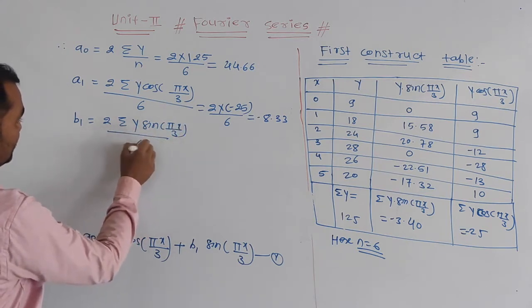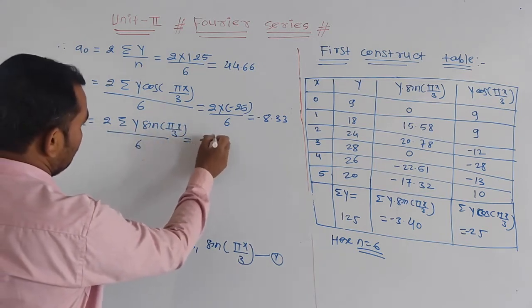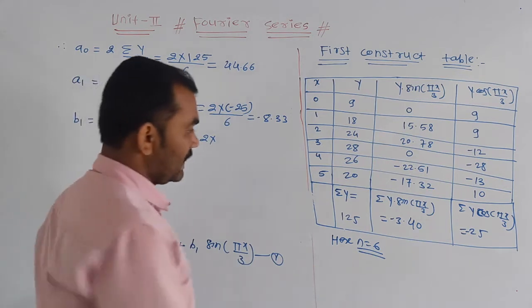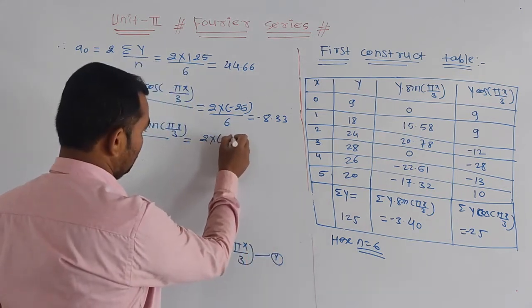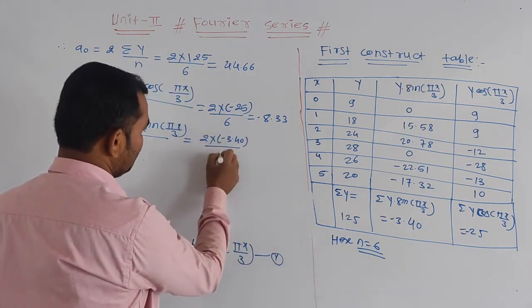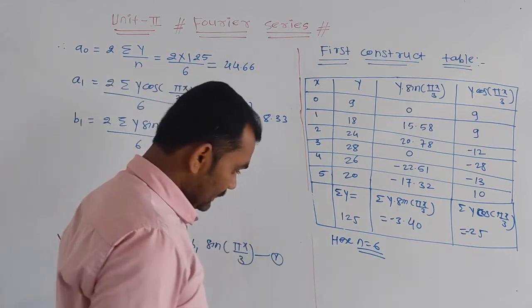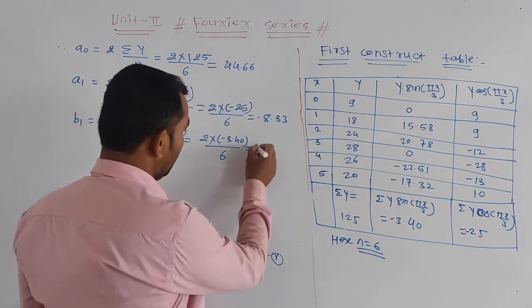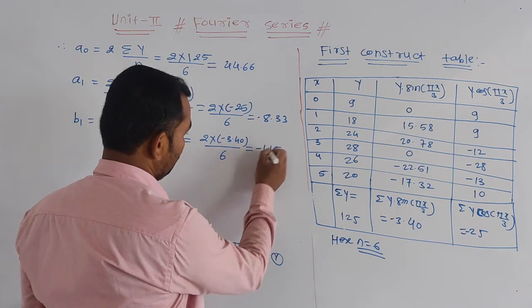whole divided by 6, and this is 2 into the value of sin, minus 3.40 divided by 6, which is equal to minus 1.15.